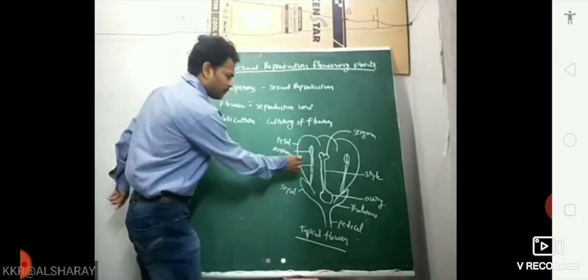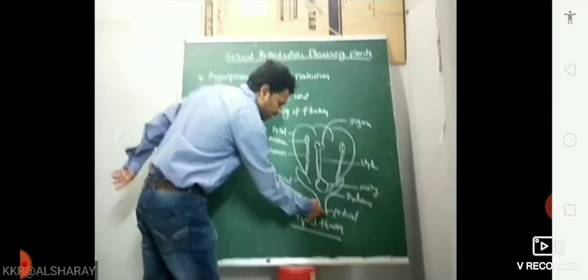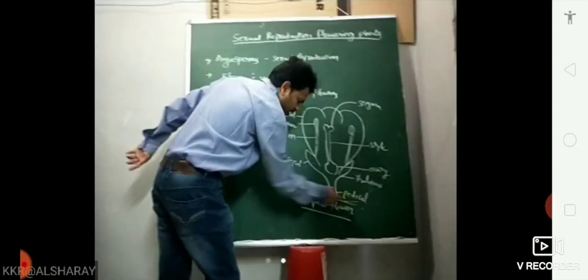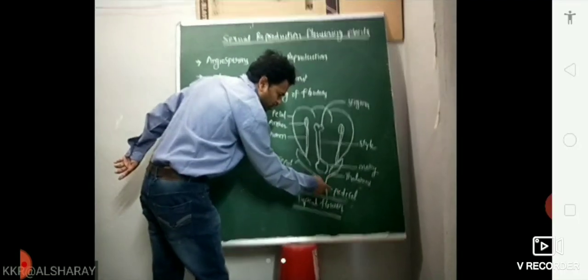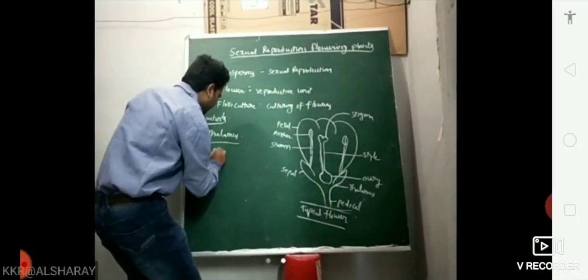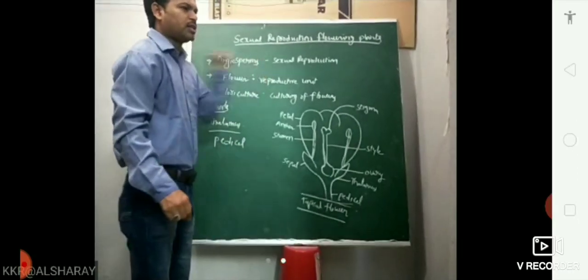Now, the flower is attached to the stem. For example, it is a flower, and here the stem portion is there. The flower is attached to the stem by a stalk-like structure. This is called a pedicel. Not pencil, pedicel. So the stalk of the flower is the pedicel.